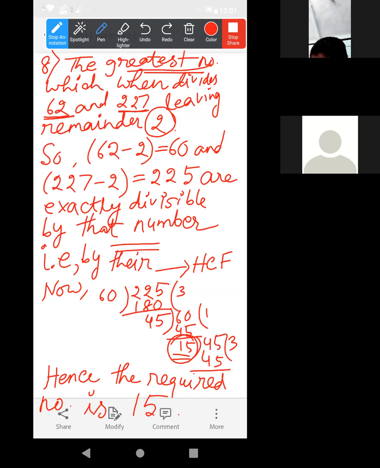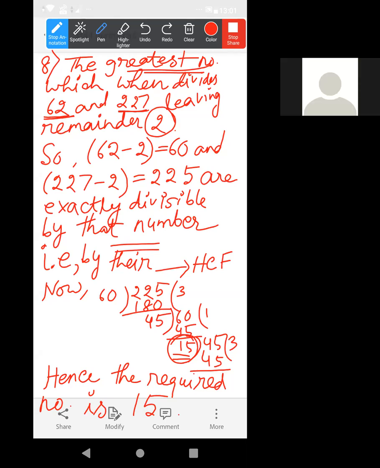Acha, the same question is number 9. Do number 9. Find the greatest number which divides. There are 3 numbers given, okay? Leaving remainder 3 in each case. So we have to first subtract 3 from each of the numbers. Yes? Yes, ma'am.